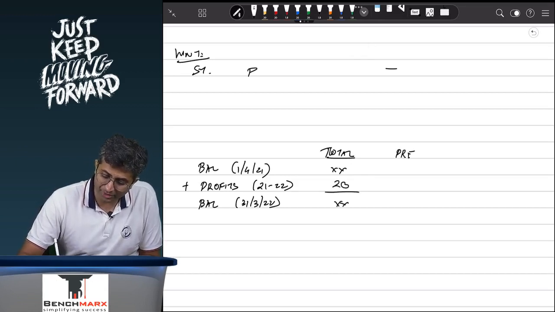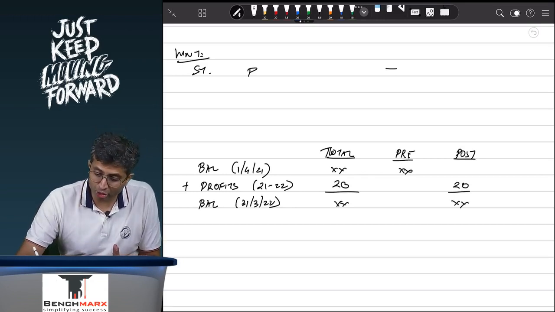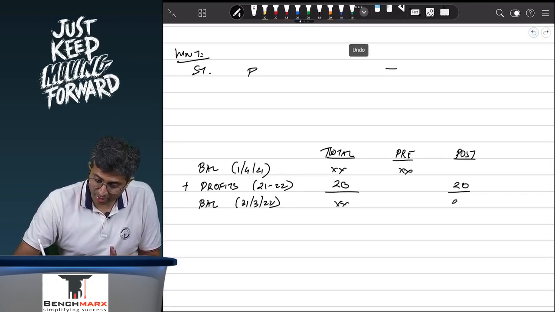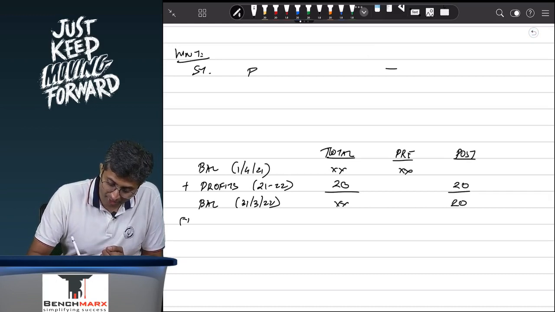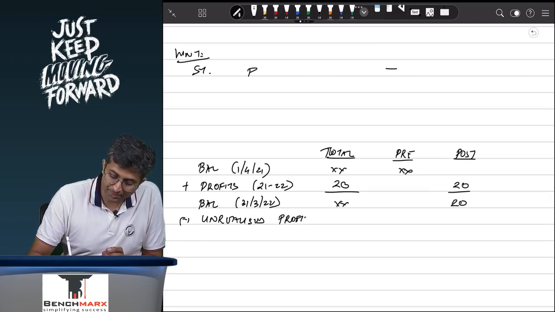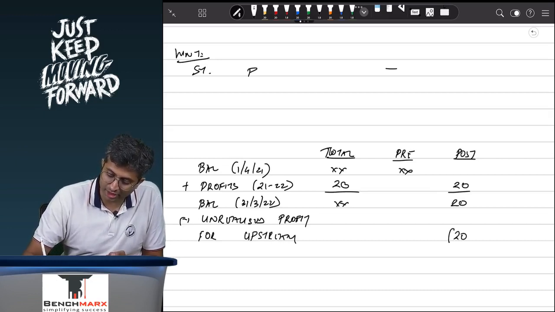This 20 rupee profit during the year, if the sale has happened, would be in the pre-period or post-period. Well, it will be in the post-period. However, this is not a true profit, and as a result, we will have to eliminate it. So, over here, you will eliminate the unrealized profit from upstream, and as a result, this will impact the parent and minorities both.